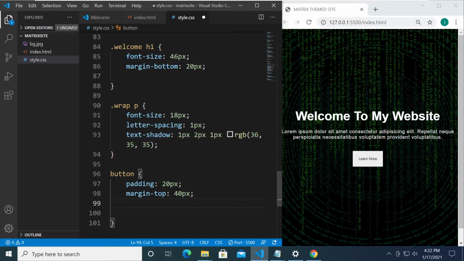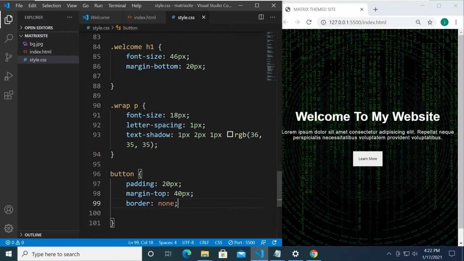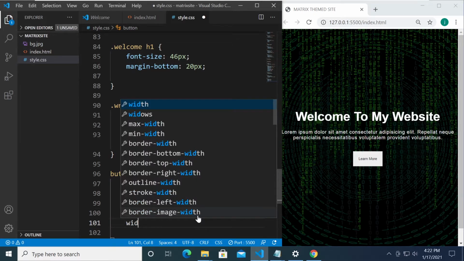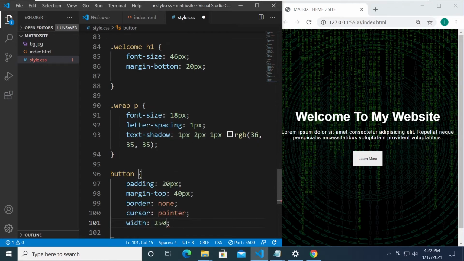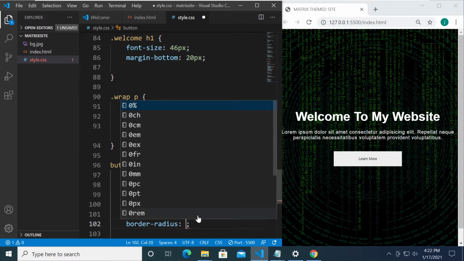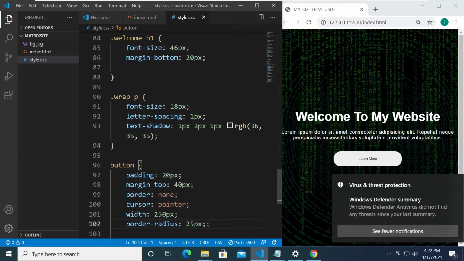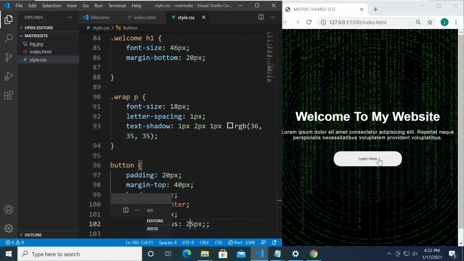So for the border, we're going to set it to none, right? And the cursor is going to be pointer, like so. And the width, let's say around 250 pixels. And the border radius around, let's try 5 pixels. If you add more value, you will have a rounder look, maybe let's do this 25 pixels. I think I like that.